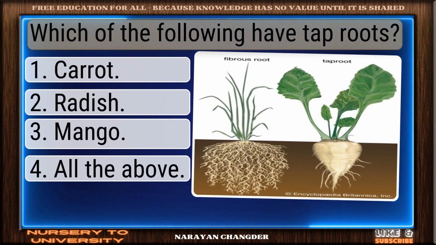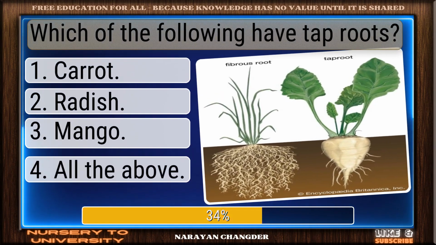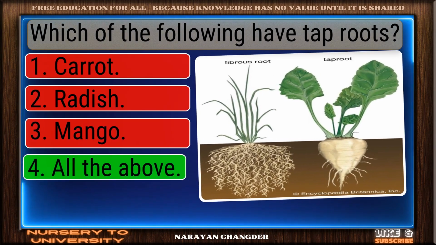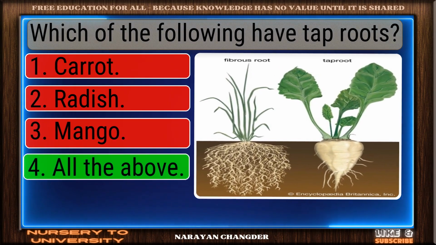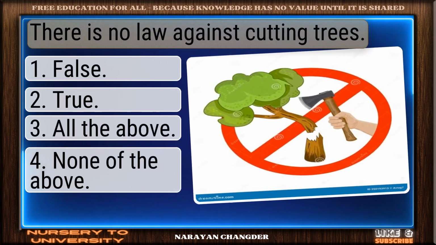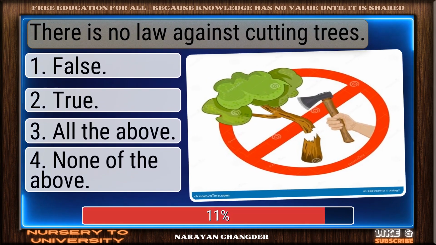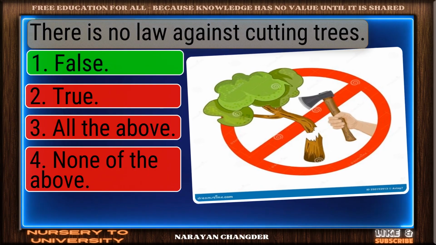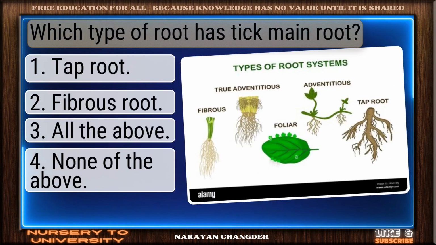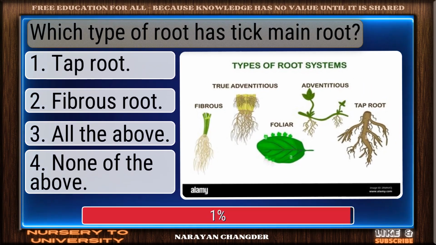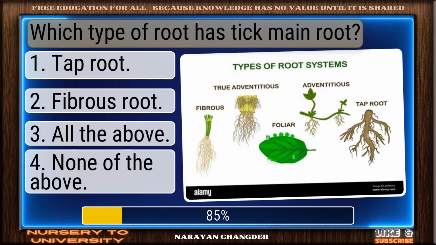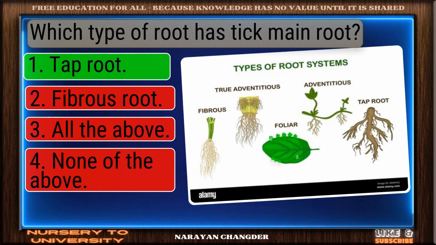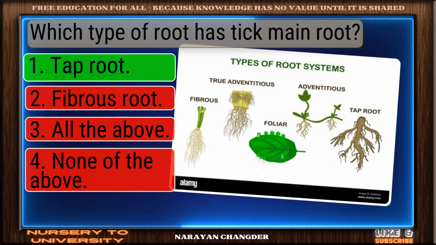Which of the following have tap roots? Solid response. All the above is a valid choice. There is no law against cutting trees. On track. False is the correct answer. Which type of root has thick main root? Well reasoned. Taproot is the correct choice.